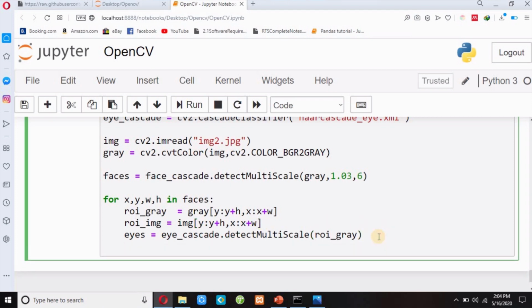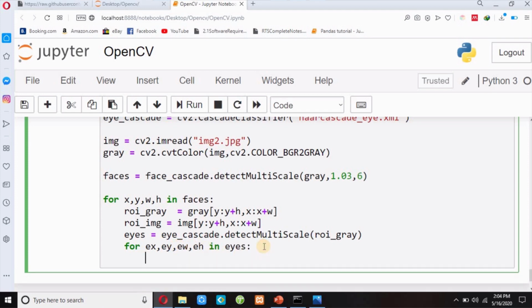And then I have to write for x, y, w, h in eyes. Since I have already written x, y, w, h for faces, I will write ex, ey, ew, and eh in eyes. I will draw a rectangle, cv2.rectangle on the region of interest of img. Now I will draw the rectangle on my real image, meaning the RGB image.